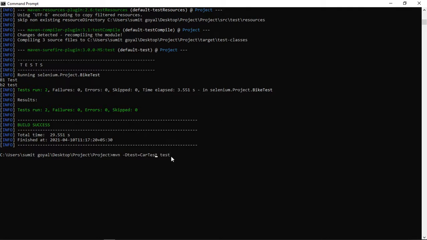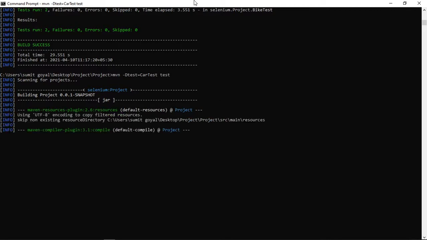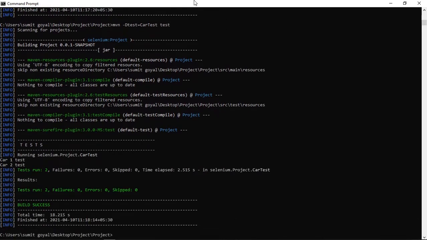Hit enter after that: mvn -D test equals to your class name, and after that you have to write test. It will run car test case now. So you can see only car test cases have run.